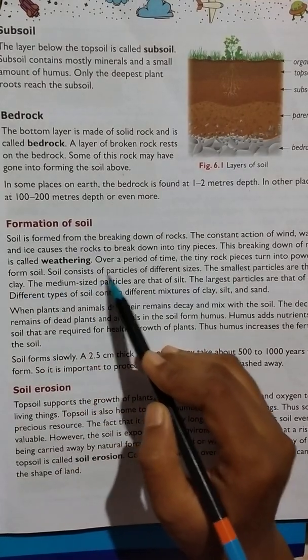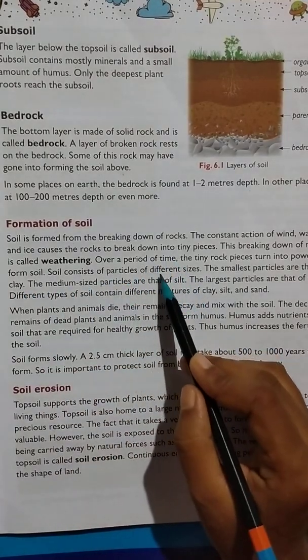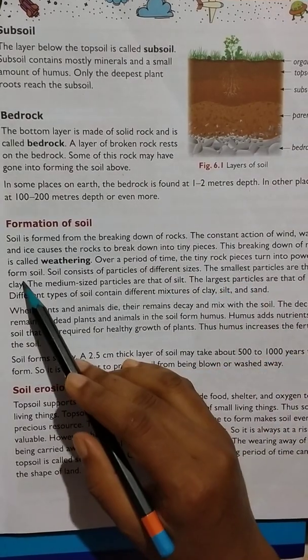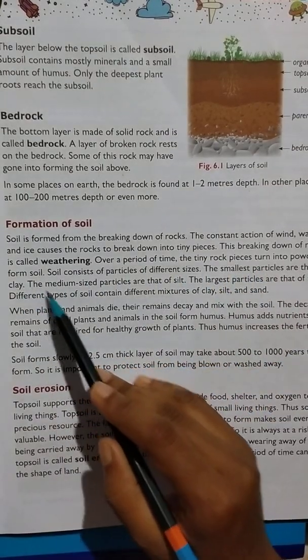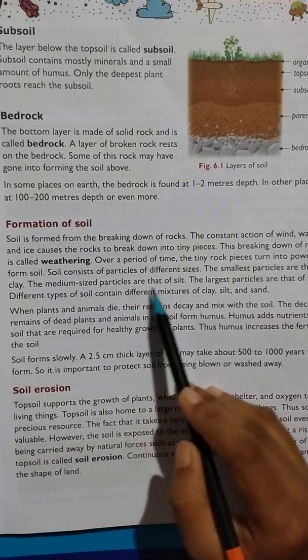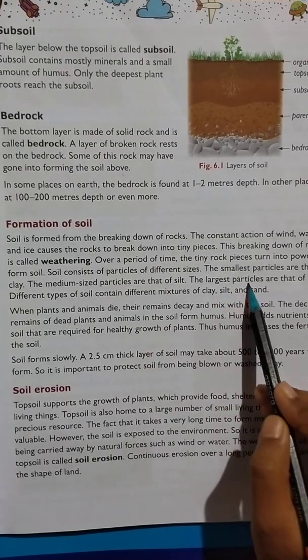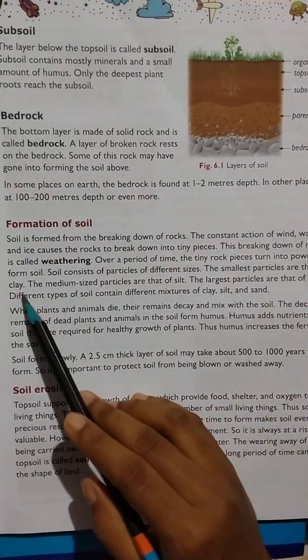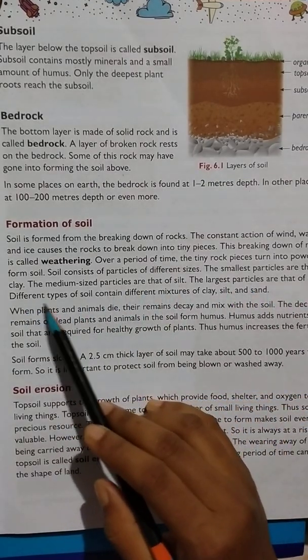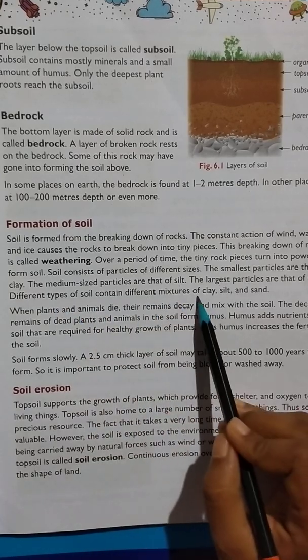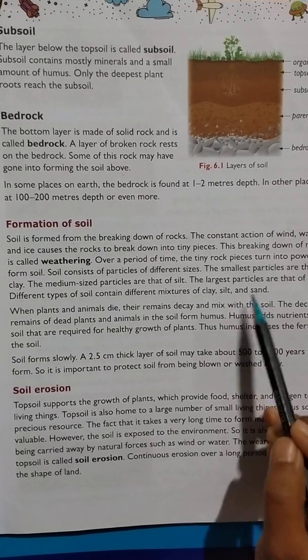Soil consists of particles of different sizes. The smallest particles are that of clay. The medium-sized particles are that of silt. The largest particles are that of sand. Different types of soil contain different mixtures of clay, silt and sand.